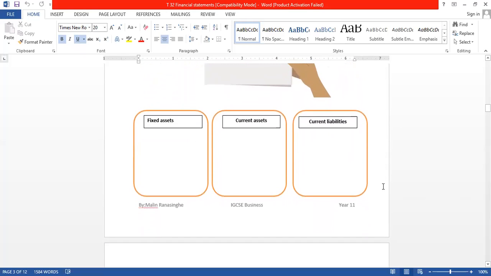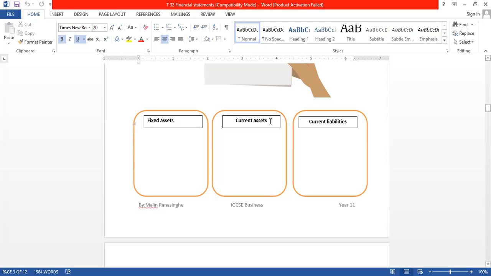What are the examples to write for these? You can write down fixed assets, for example: land, building, motor vehicle, machines, computers. A fixed asset is an asset that a business normally holds for more than one financial year. You can write property, plant, and equipment, which means land, building, motor vehicle, machines, and fixtures and fittings. That comes under fixed assets.